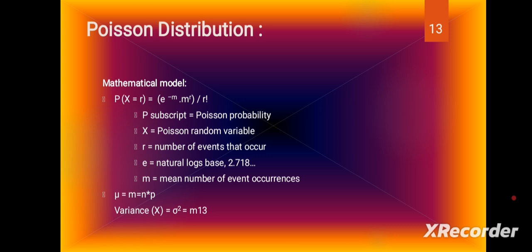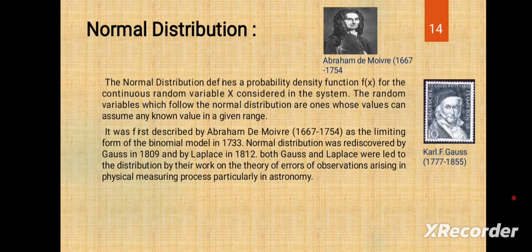When these types of situations occur, we use the Poisson distribution. So this is the difference between the binomial and Poisson distribution. Next we take the normal distribution.